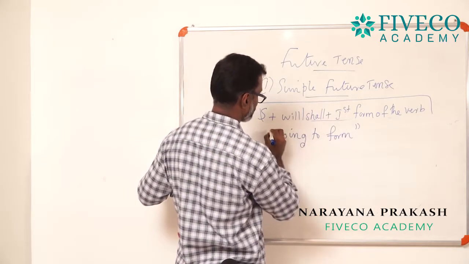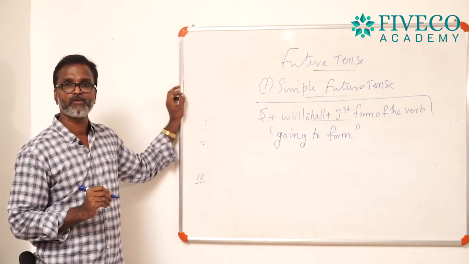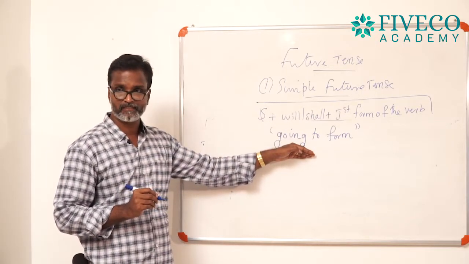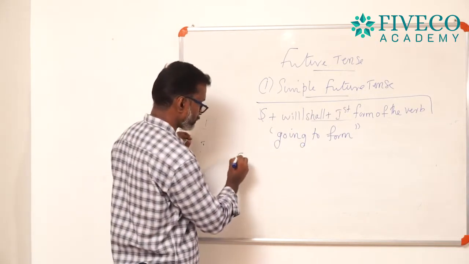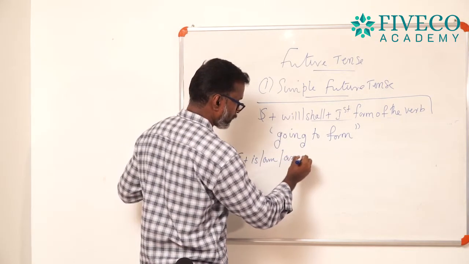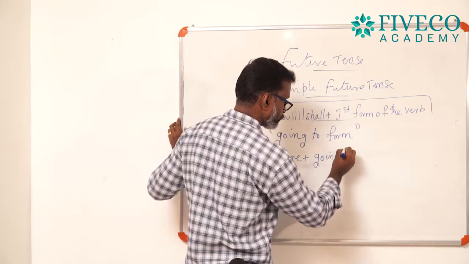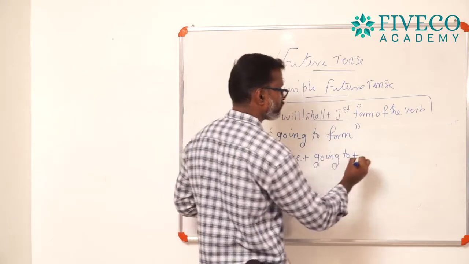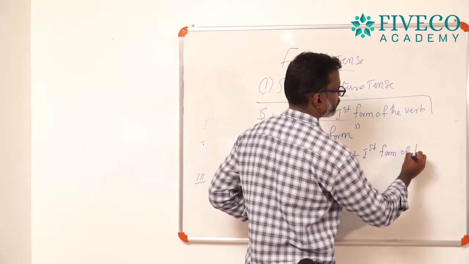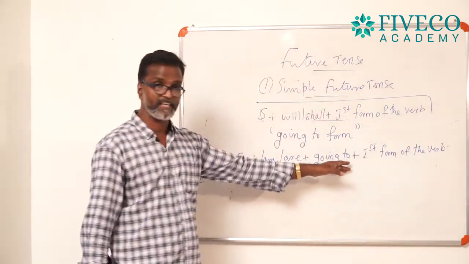Very interesting it is. You have to use all these ideas in your English. The going to form has a structure: subject plus is or am or are plus going to plus first form of the verb. First form of the verb means the bare infinitive form.